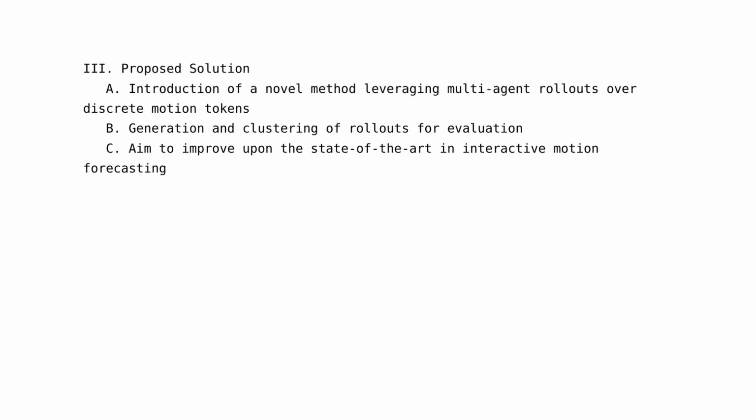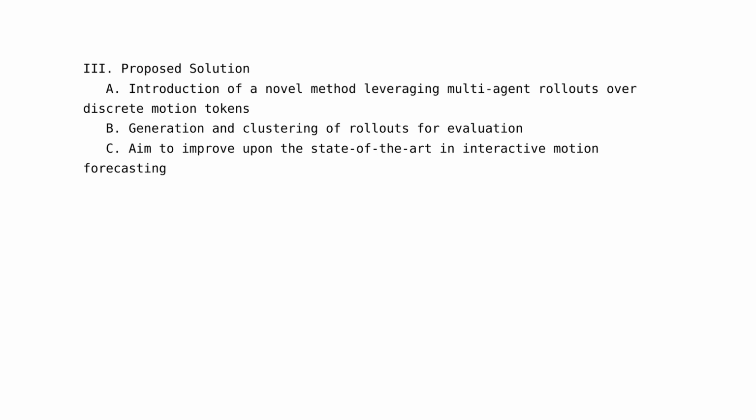The approach details involve generating a sufficient number of samples or rollouts from the model. These rollouts are then clustered down to a limited number of modes for evaluation. The model is trained on the WOMD Interactive Prediction Challenge dataset, a benchmark task that requires a compact representation of the joint future distribution. The reason why existing approaches are not good enough is that they do not adequately capture the diversity of multimodal future behavior.